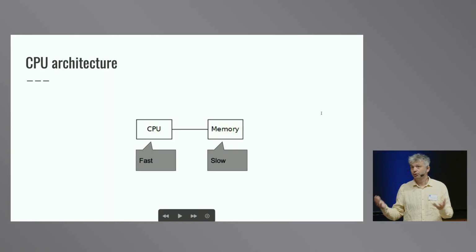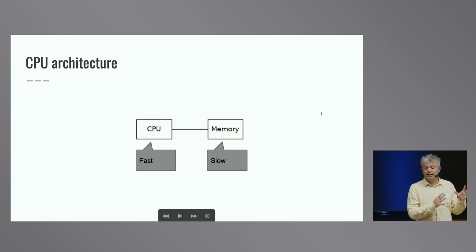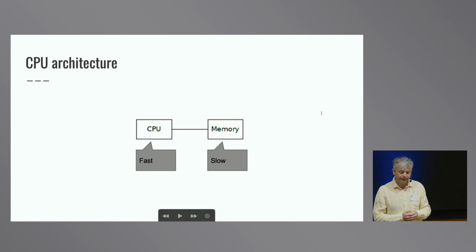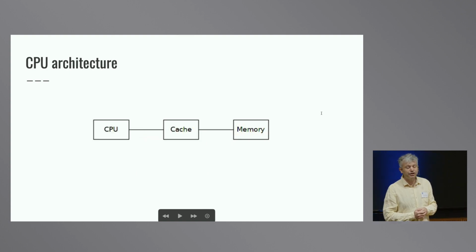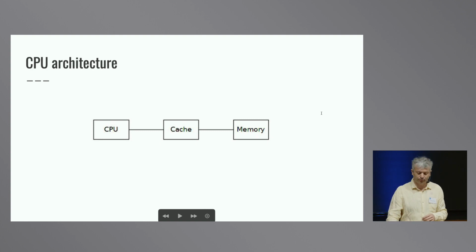So I will focus actually on another type of side channel attack that relies on specific optimizations of CPU architecture, in particular the usage of cache. We have today really fast processors that are really fast to execute computation, but they have to deal with a relatively slow memory. And to improve performance of this system, usually we use a cache, right? A really small memory that sits between the processor and the actual memory that can cache some information that can be used faster by the processor.